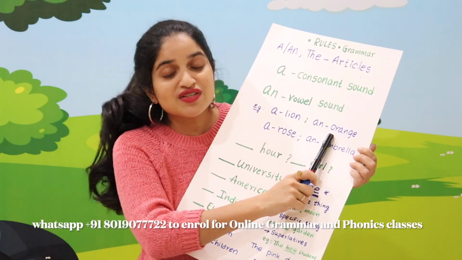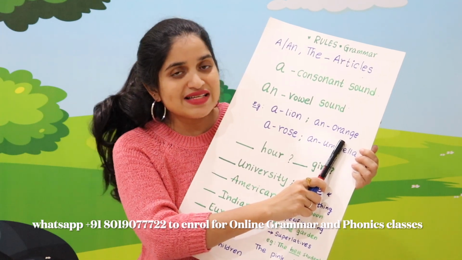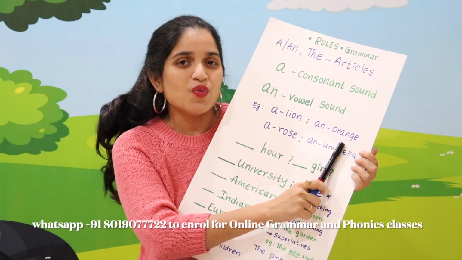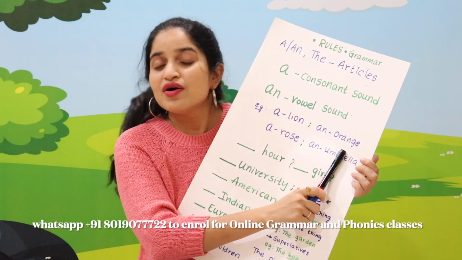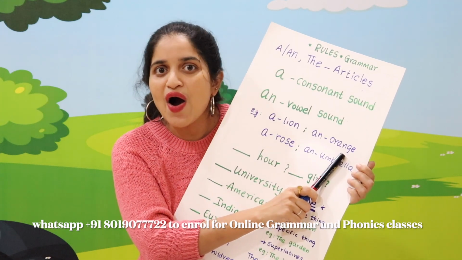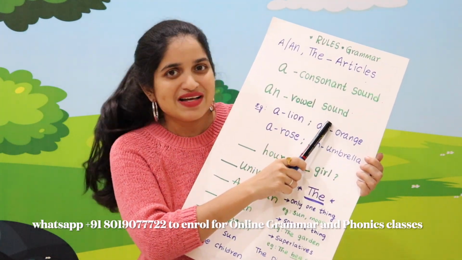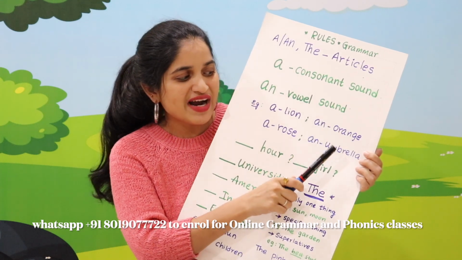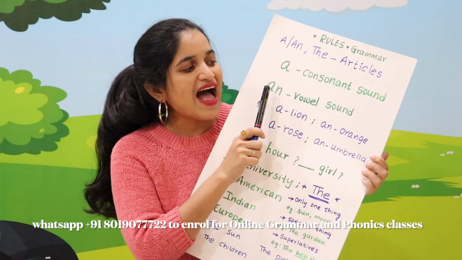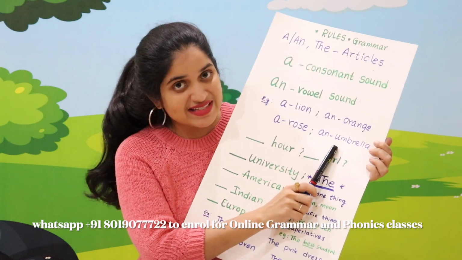Now let's move on to the next word. Can you read out this word, children? This is orange. Very good. What is the initial sound you can hear from this word? Which means it's giving a vowel sound. Then what is the article you have to write before this orange? An. Very good. Now let's move on to the next example.